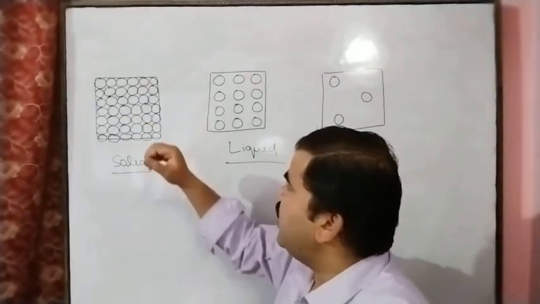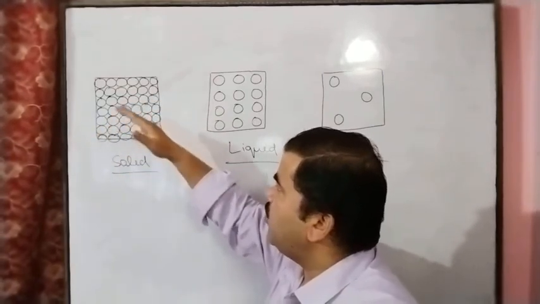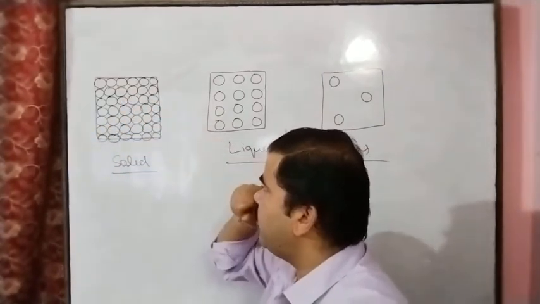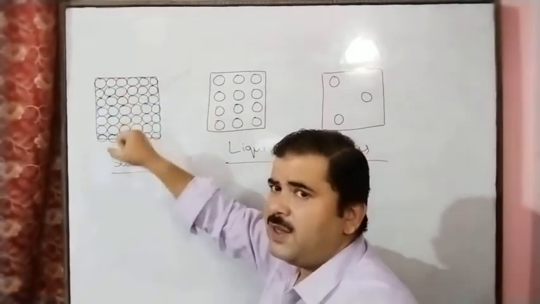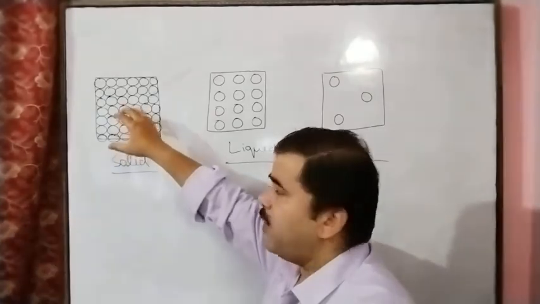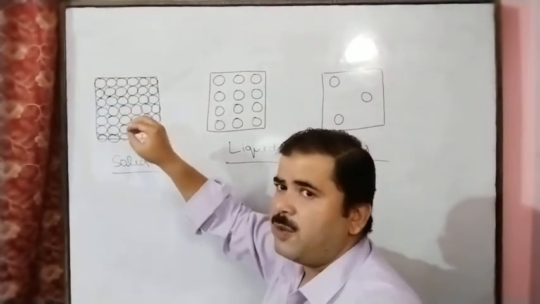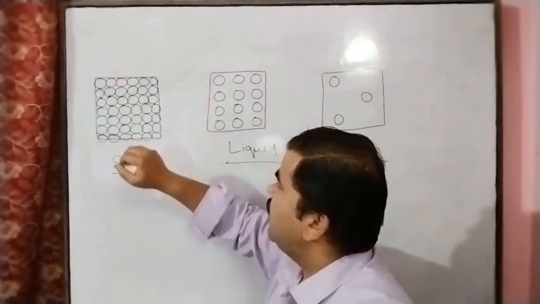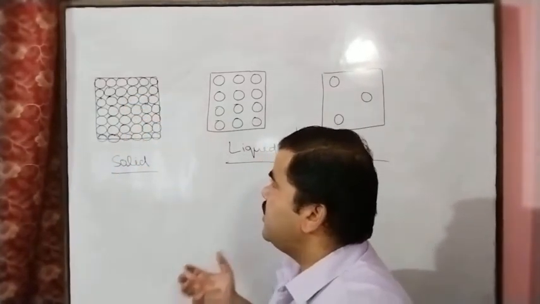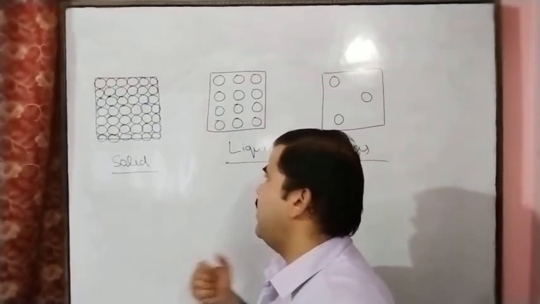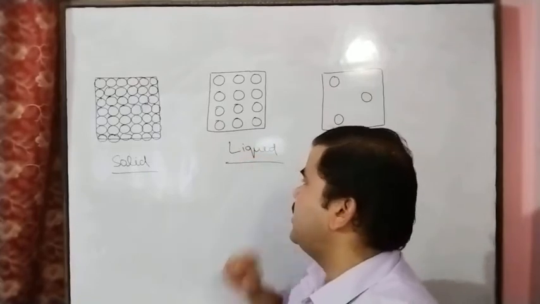In this way, due to the kinetic energy, these particles vibrate more, and due to the vibration the interparticle attraction decreases. Space develops between the particles, and this is called the interparticle space. And due to this, the solid changes to the liquid state.